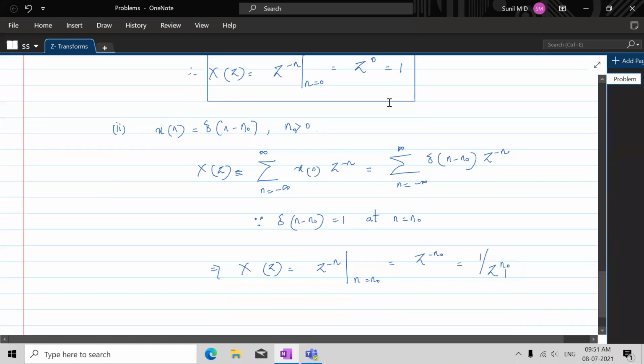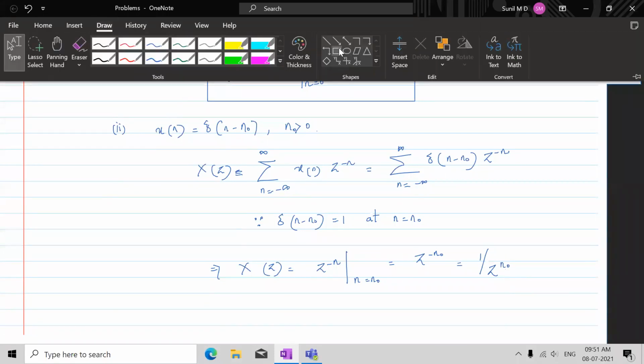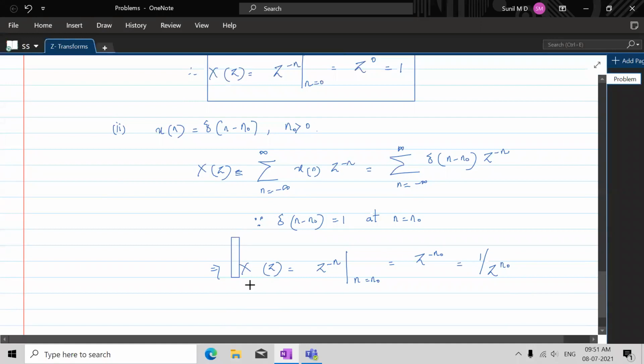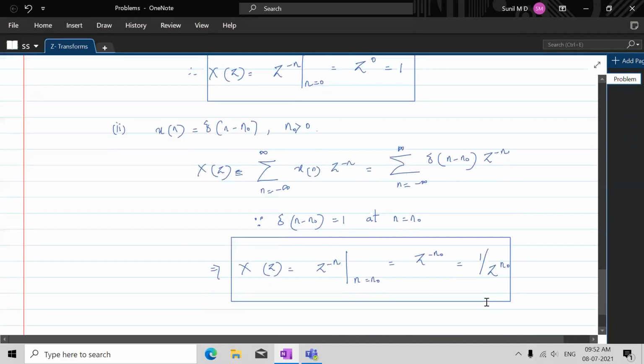So this is the z transform of the shifted version of the impulse function. If it is delta of n, it is 1. If it is delta of n minus n naught, it is 1 by z to the power n naught. Understand this point?